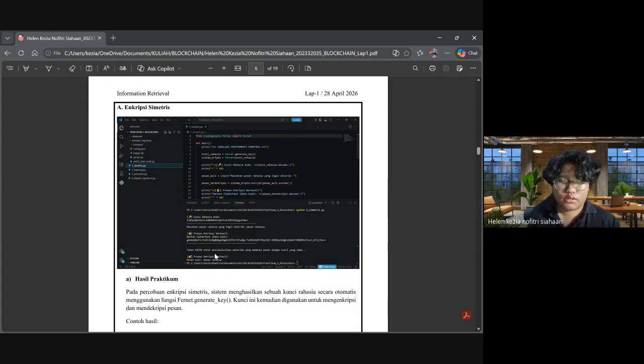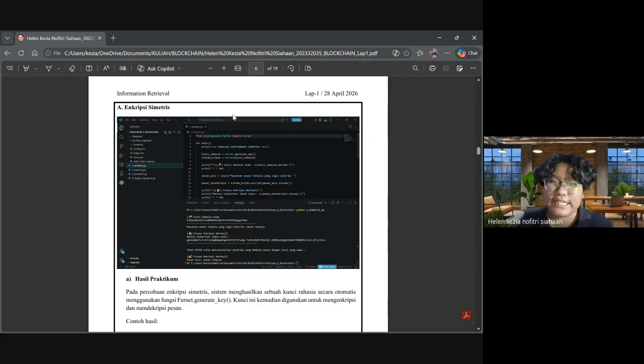I'm using a secret message, and it will print out random data. When you press enter, it will decrypt and print out the true version of your message.